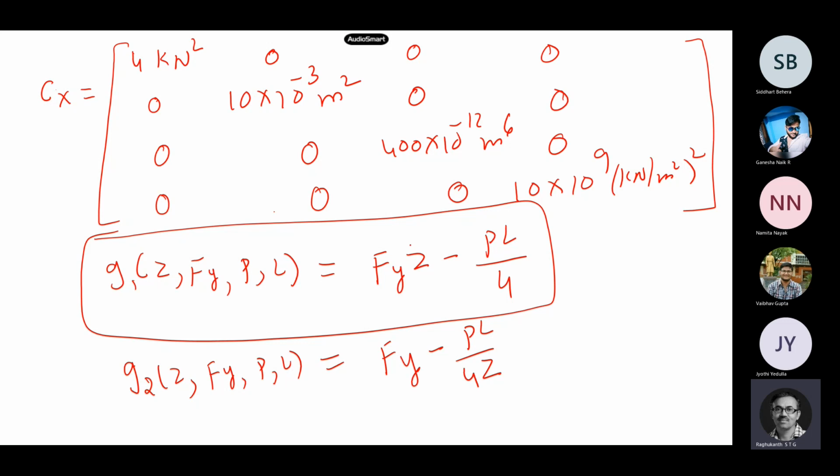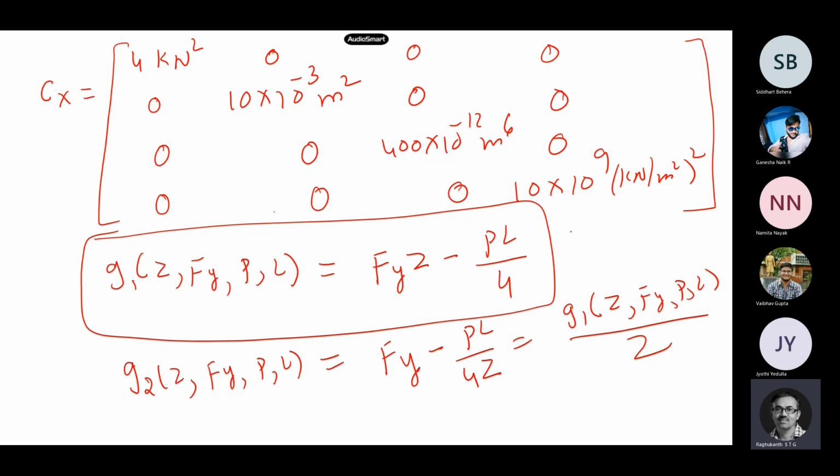So instead of multiplying Z, I divide everything by Z. I am just writing in a different fashion. Both of them are the same. Only thing is I am changing slightly the form of my limit state.